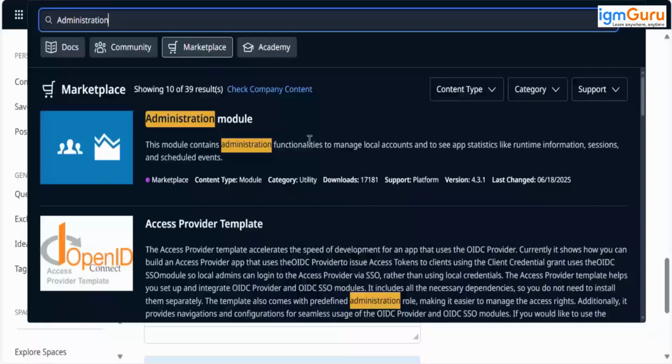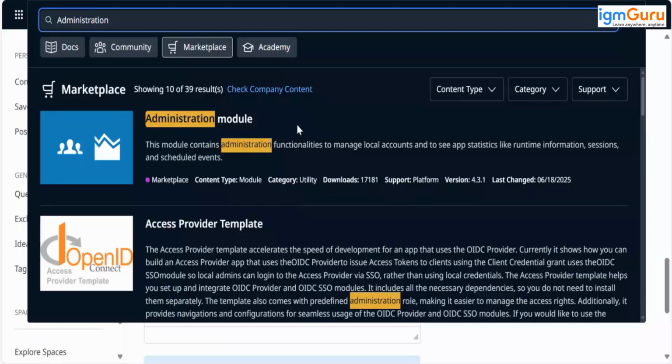So, a question here. I guess the question is, what is the process for an individual developer wanting to add modules to this marketplace? Would I be able to develop them?